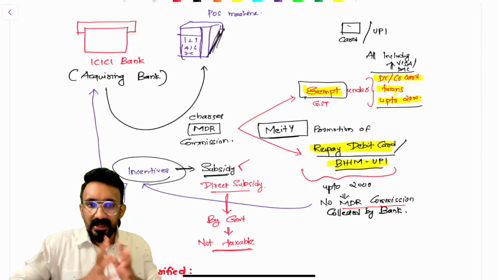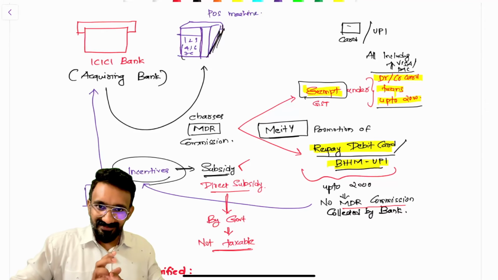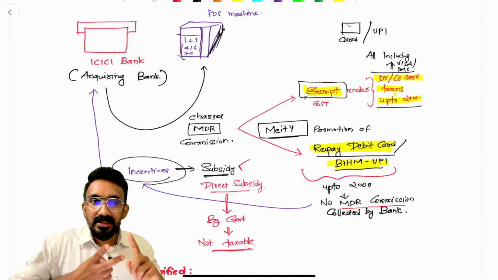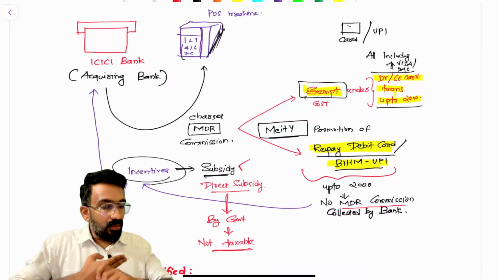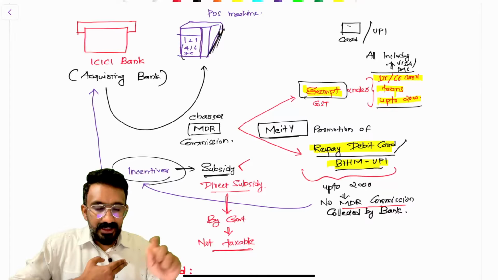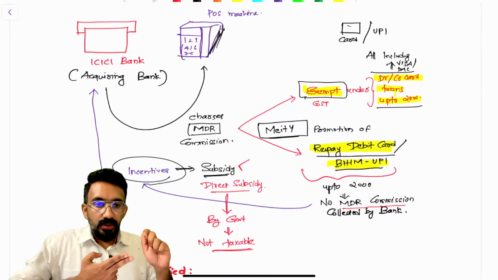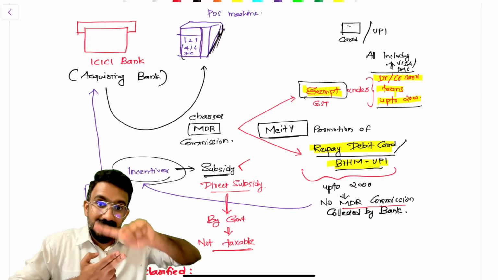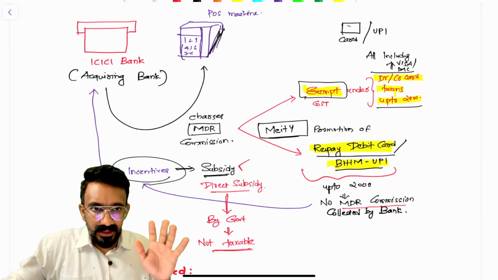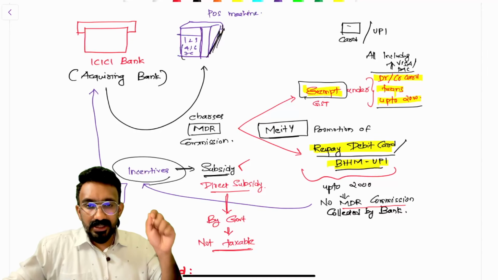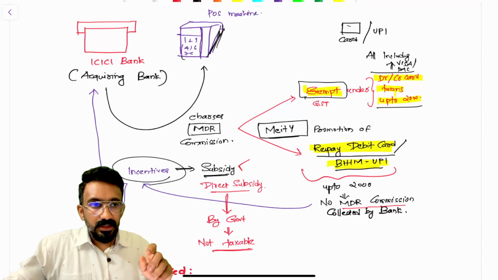So what they have decided, they said we will further promote Rupay and UPI transactions. How? First, for all transactions, all your credit card, debit card, everything, the bank will not charge GST on top of it. Let me take a transaction so that you understand this. Say there is a 1000 rupees swipe that you have done. The 1000 rupees will not go fully to the merchant's bank account. The bank is charging 1% out of it, which is 10 rupees. The bank will not charge 10 plus GST. They'll just charge 10 rupees. This is the primary thing that happens with up to 2000 rupees transactions for debit, credit card, everything, right?